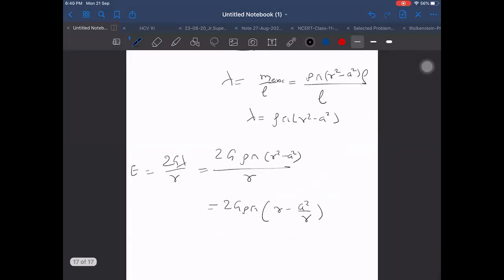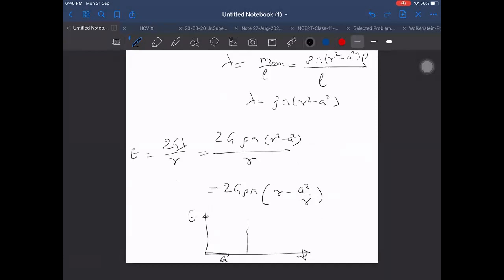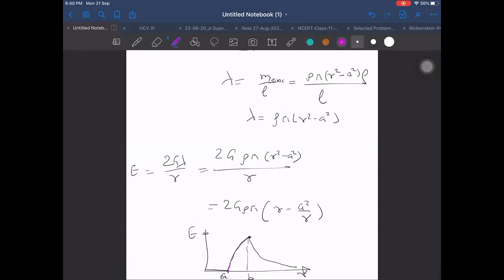And as I have drawn the graph for the last case, this case also I will draw E versus r graph, 0 up to A. After that, up to B it increases in this way. And then it decreases again. How does it increase? See, the slope decreases. Slope again decreases with the distance. That slope has to decrease with distance. You understand? Okay, this will be this type only. I cannot make it this type. That will become wrong. It has to be curved downwards.